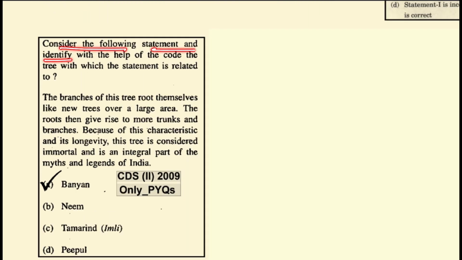Consider the following statement and identify with the help of the code the tree to which the statement is related. The branches of this tree root themselves like new trees over a long area. The tree then gives rise to more trunks and branches. Because of this character and its longevity, this tree is considered immortal and is an integral part of the myths and legends of India. So they are speaking of the banyan tree.